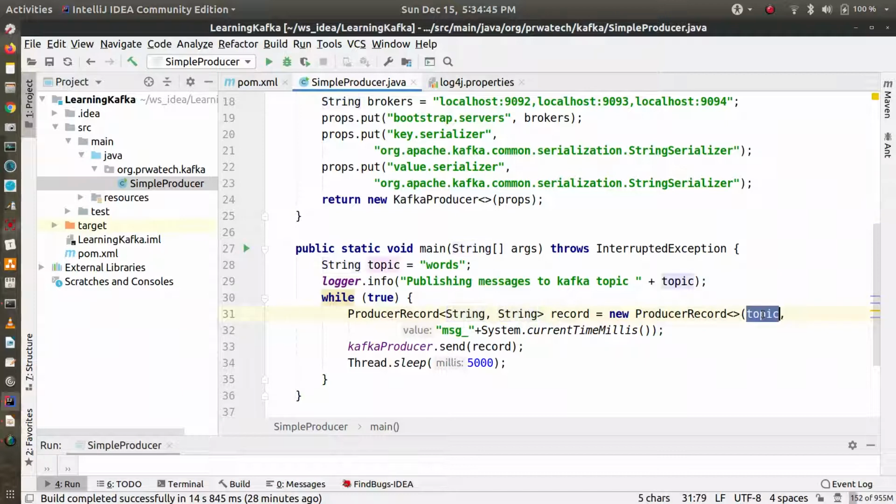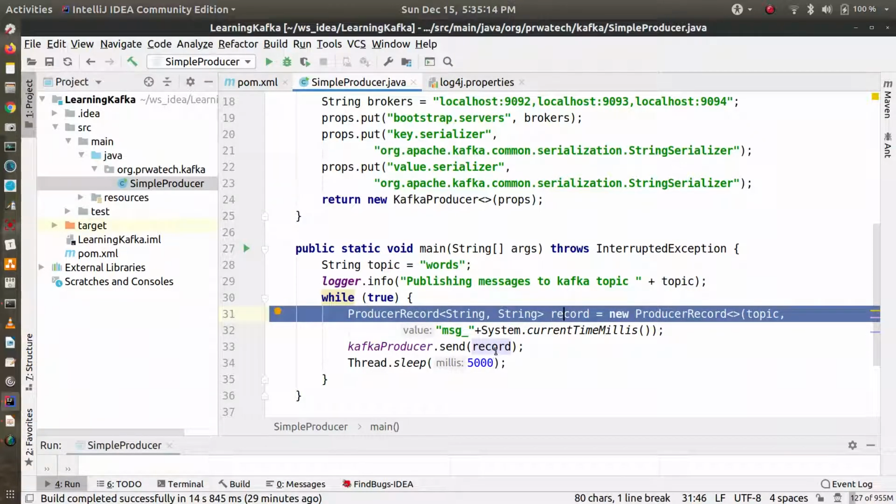It has overloaded constructors. One of the constructors is that you can just pass the topic name and the value. Another is topic, and you can pass the key, then the value, like that. Here we don't need any key, so we are just passing the value. Now our record is created and the KafkaProducer is sending this record.